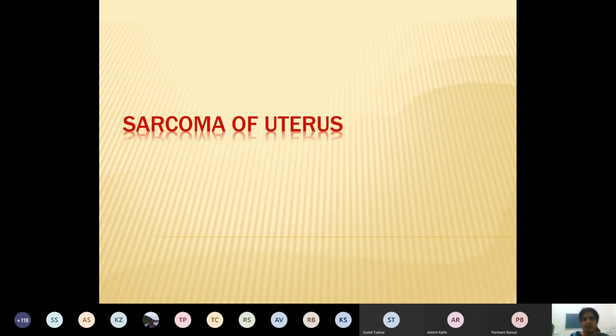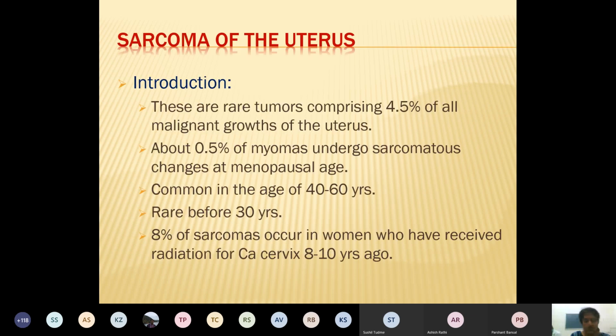Now, something about the sarcoma of the uterus along with the CA endometrium, because uterine carcinoma is of two types. One arises from the endometrium, which we have seen up till now as CA endometrium, while the other is a sarcoma of the uterus, which can arise from the serosal layer. So these are rare tumors. They comprise only 4.5% of total uterine malignancies.